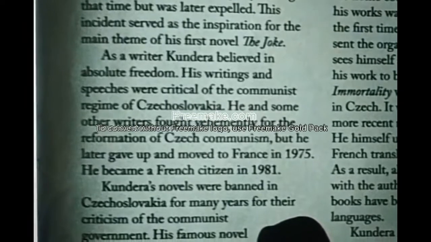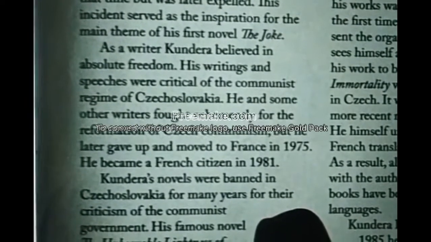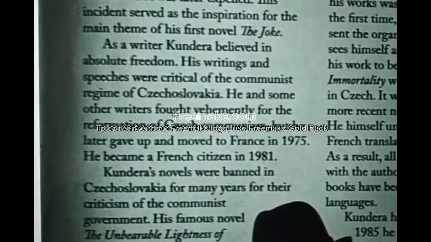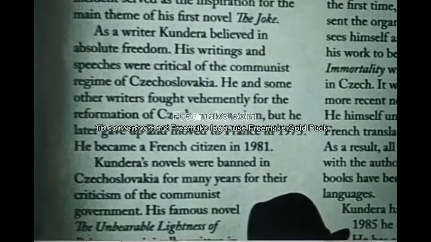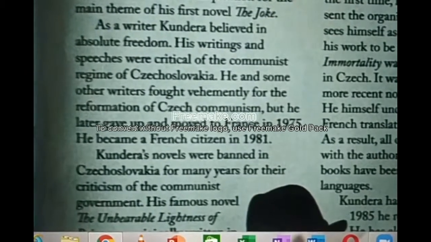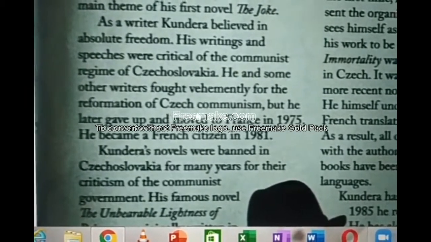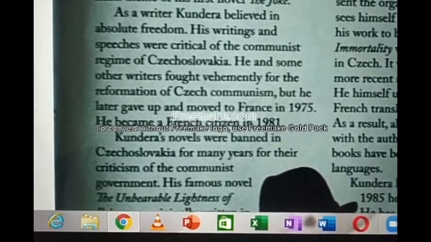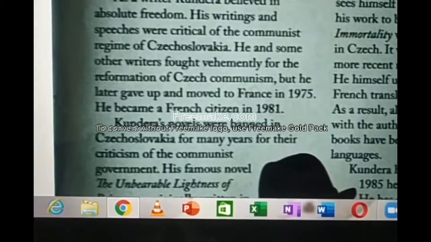His writings and speeches were critical of the communist regime of Czechoslovakia. His writings were very attractive and influenced many people in Czechoslovakia. He and some other writers fought vehemently for the reformation of Czech communism.